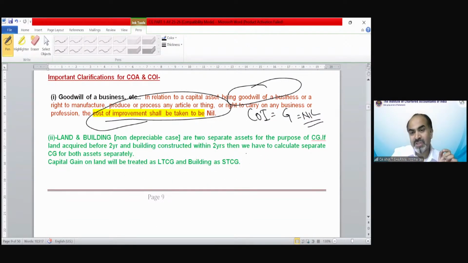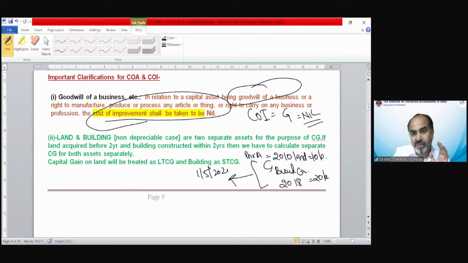Now suppose Mr. A purchased land in 2010 for rupees 10 lakh. And he constructed a building on this. He completed the construction of the building in 2018 and spent 20 lakh rupees on the construction. And now he sold this property on 1st May 2024 for rupees 80 lakh. So in this case, you have to calculate the capital gain separately.